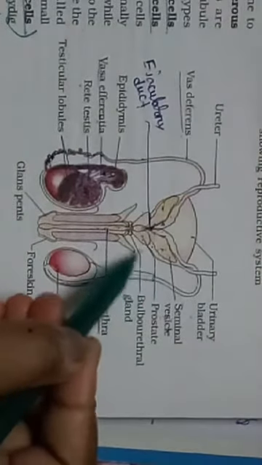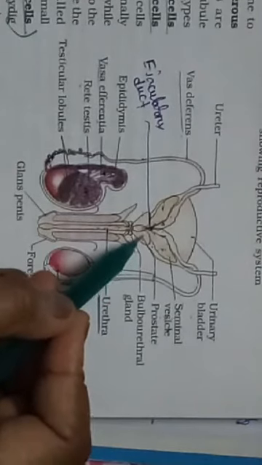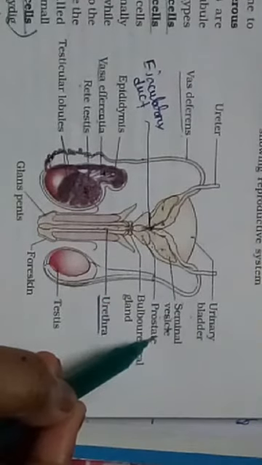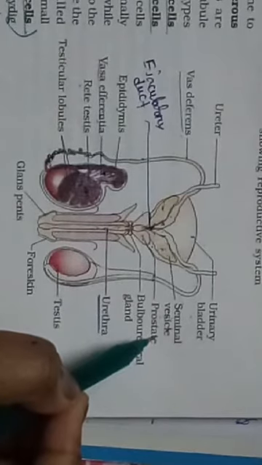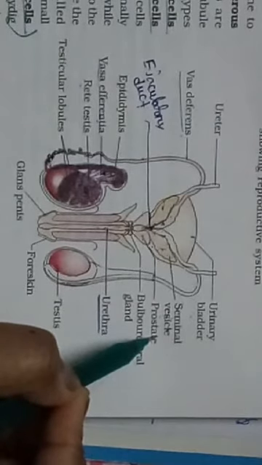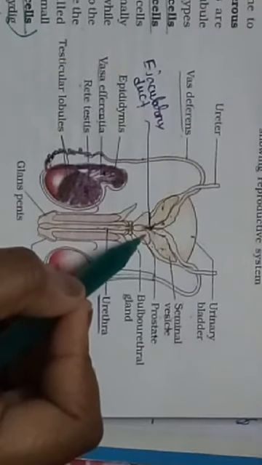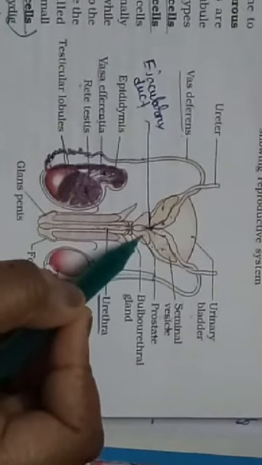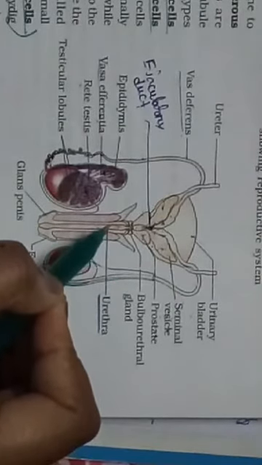Just below the seminal vesicle there lies what? Prostate gland. The secretion of the prostate gland is termed prostatic fluid, which gives a characteristic smell to the semen. The prostate gland discharges its secretion, the prostatic fluid, directly into the urethra.